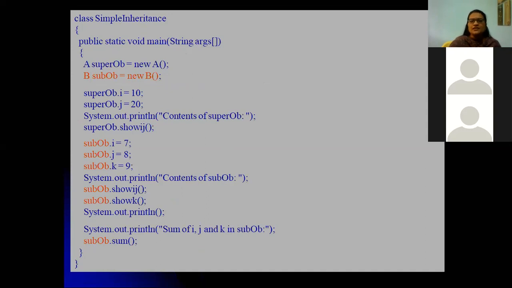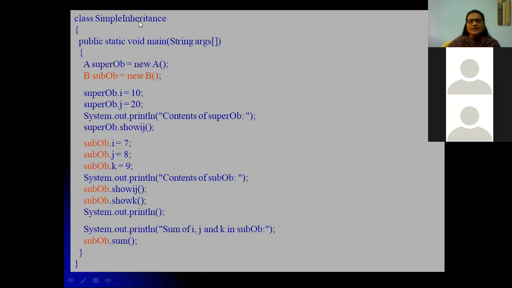But here in this example, one is the superclass, another is the subclass, and the next is a class which has the main function. The class which has the main function, that class name should be the file name. I am repeatedly telling this. The class having the main method definition, that class name should be the file name dot java.